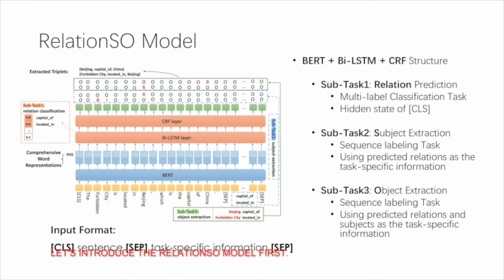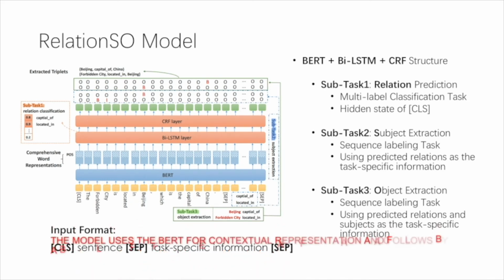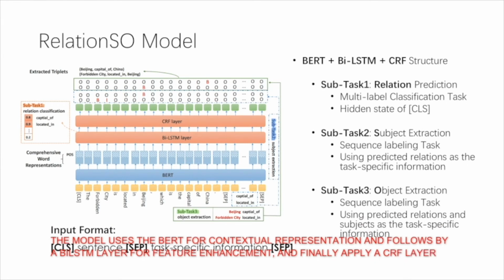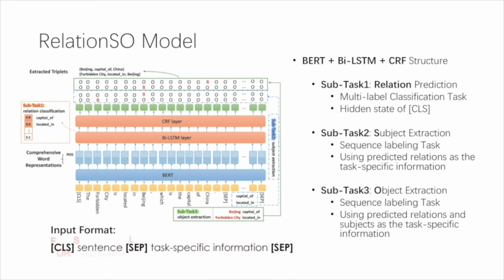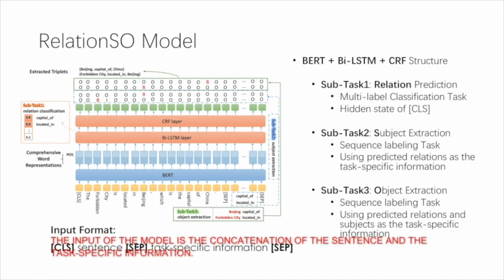Let's introduce the relation SO model first. The model uses the BERT for contextual representation and follows by a bi-LSTM layer for feature enhancement, and finally applies a CRF layer for sequence labeling. The input of the model is the concatenation of the sentence and the task-specific information.